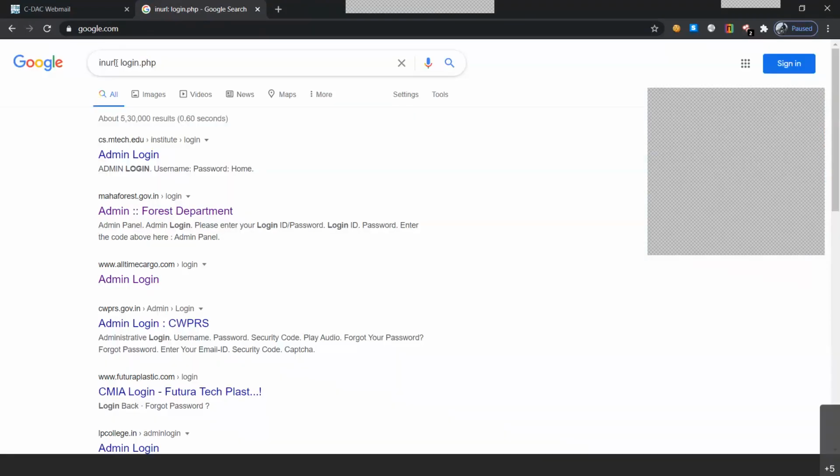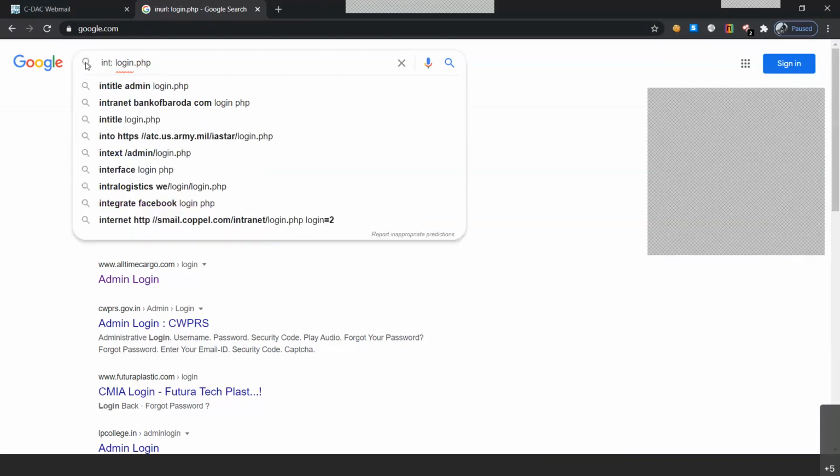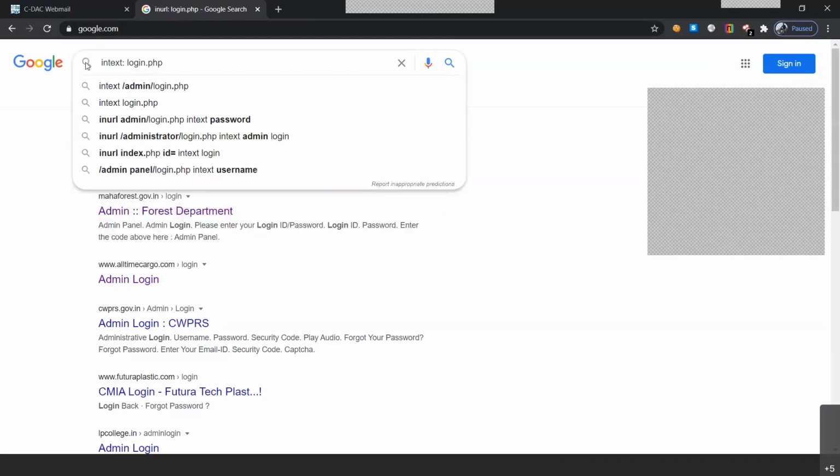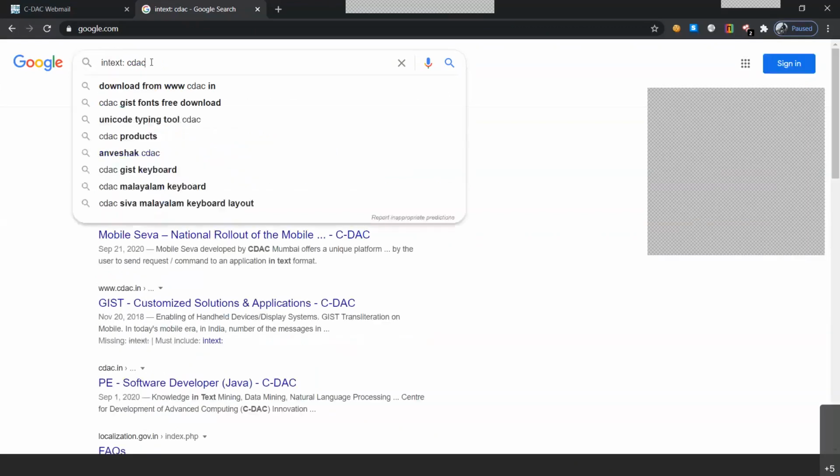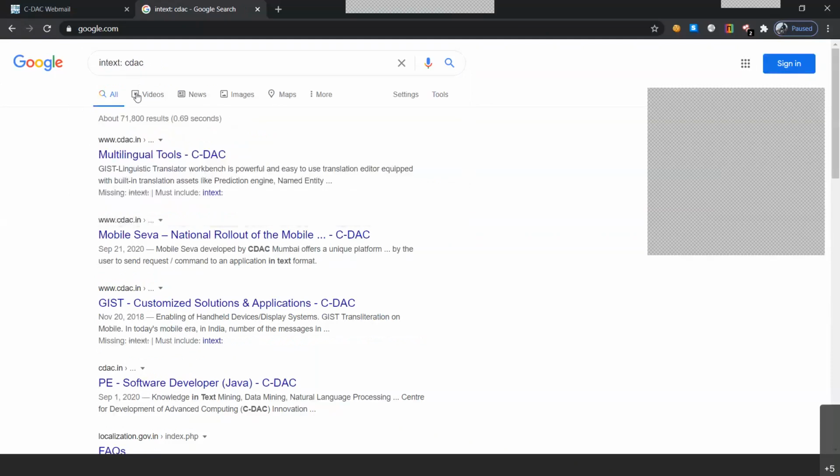So let's move on to the next one, that is in text colon any of the strings. We can write CDAC. So in text colon CDAC is basically your query that will search for a particular text in a particular website. So in text we have written with a colon and a string of CDAC. So we want particular data related to CDAC written in that particular website.